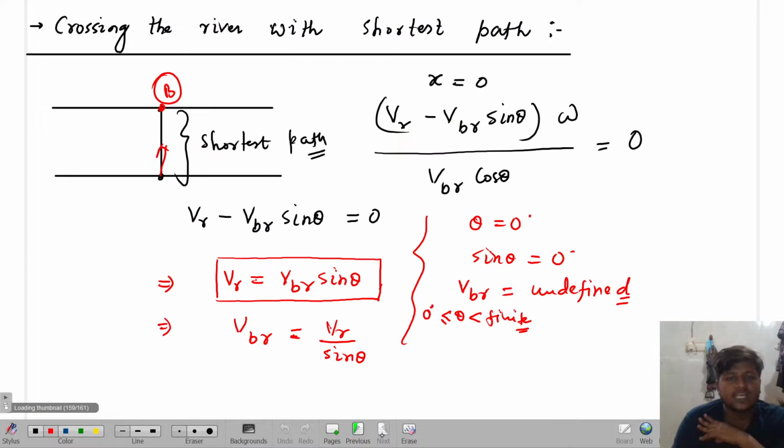So this was the question: if theta is equal to 0, is the particular person going to follow the shortest path or not? The answer was no. If theta is equal to 0, velocity of boat with respect to river becomes undefined, and therefore the particle will never cross this river. Got it or not? And it will end up on the opposite bank B. Are you able to get me or not? Yes or no?